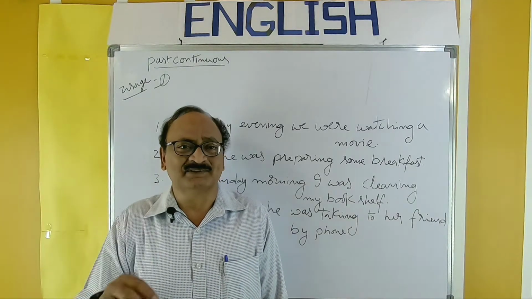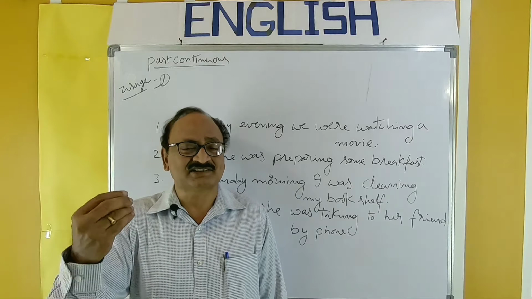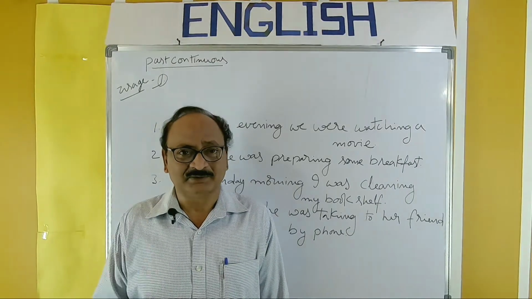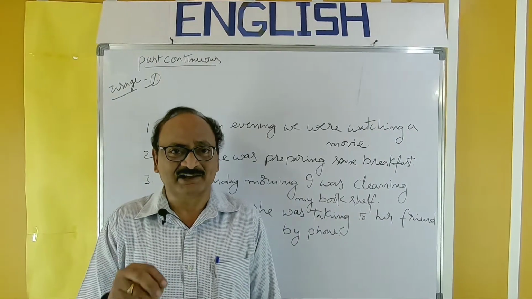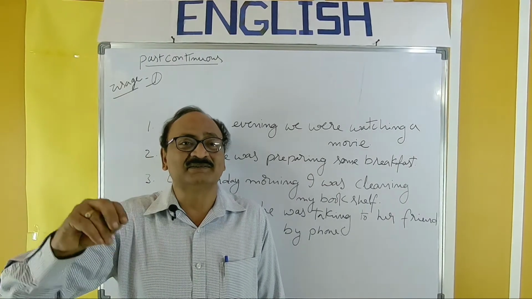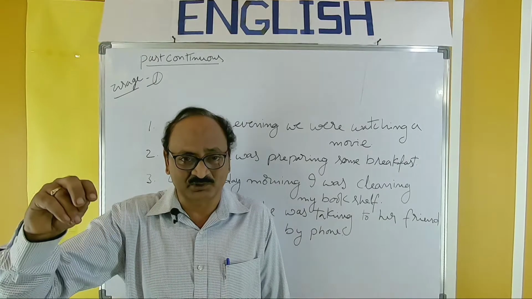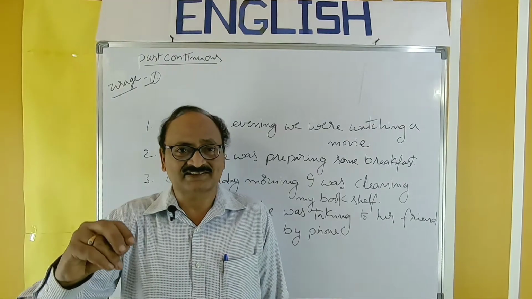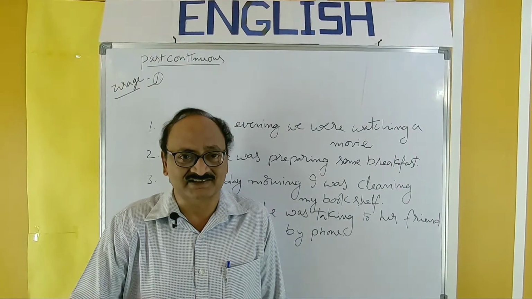So at some time, it might be yesterday morning, yesterday evening, last night, some action was going on, it was being done, it was in progress. That sort of action must be expressed in past continuous.